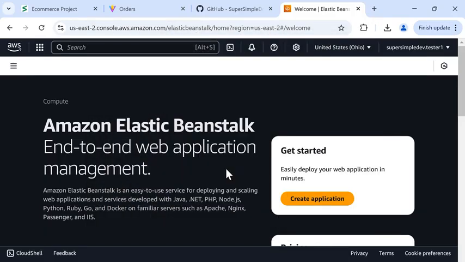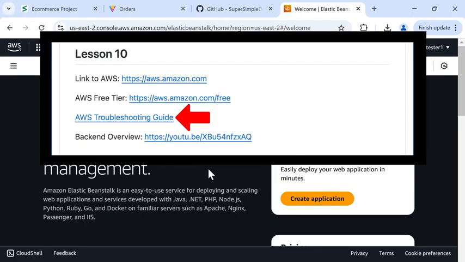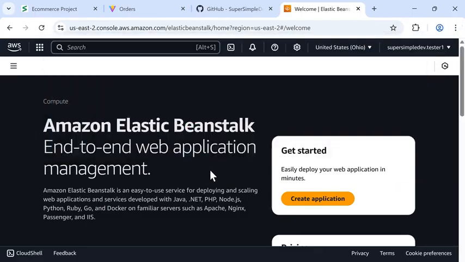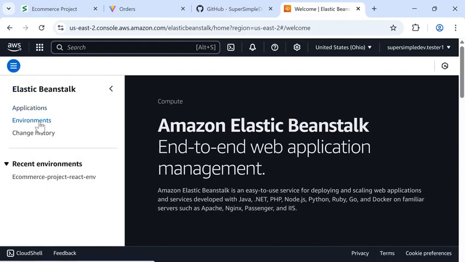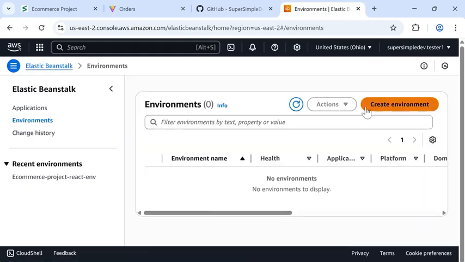Now that we have an overview of AWS and some of the services we can use, let's learn how to use Elastic Beanstalk. Now, Amazon might change the design of these pages in the future. If you run into any issues, make sure to check the AWS troubleshooting guide in the description. We're going to start by creating an application, or we can click here, click Environments, and Create Environment.